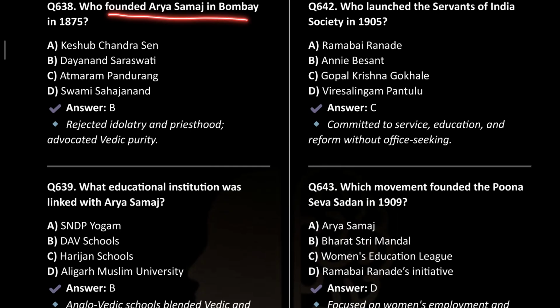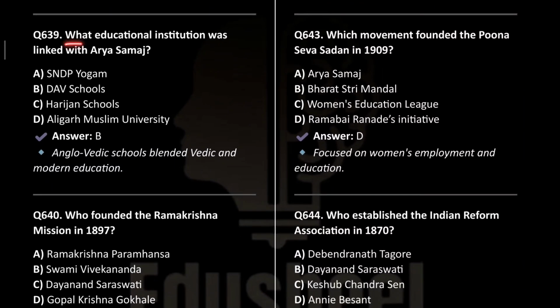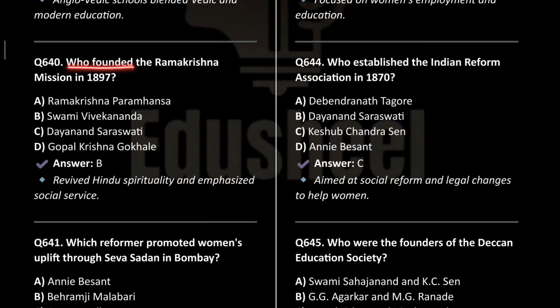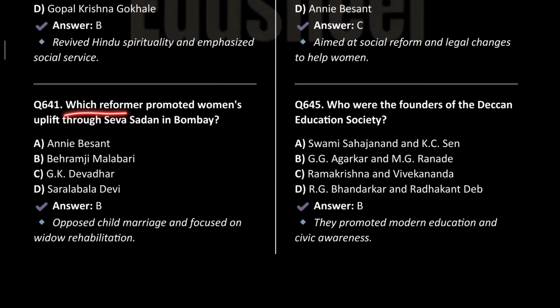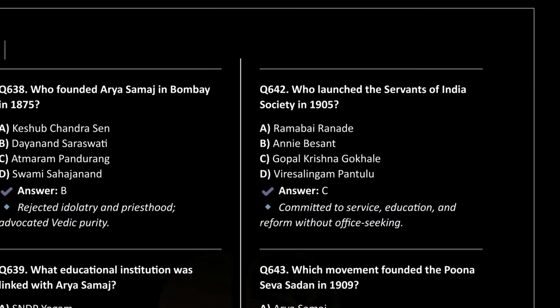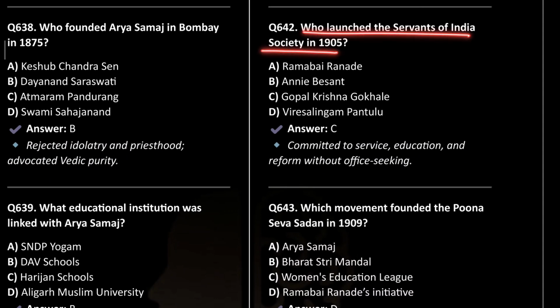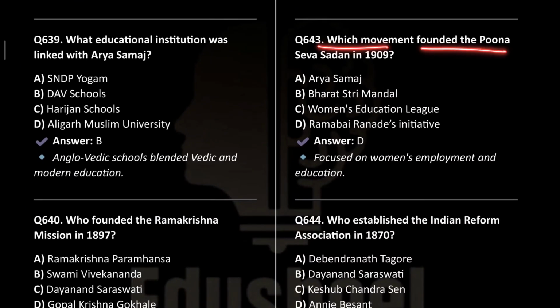Who founded the Arya Samaj in Bombay in 1875? It was Dayanand Saraswati. What educational institution was linked with Arya Samaj? It was DAV School. Who founded the Ramakrishna Mission in 1897? Swami Vivekananda. Which reformer promoted women's upliftment through Seva Sadan in Bombay? It was Behramji Malabari. Who launched the Servants of India Society in 1905? It was Gopal Krishna Gokhale. Which movement founded the Pune Seva Sadan in 1909? It was Ramabai Ranade, the initiator.